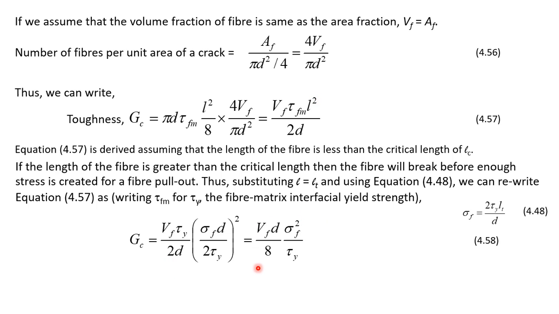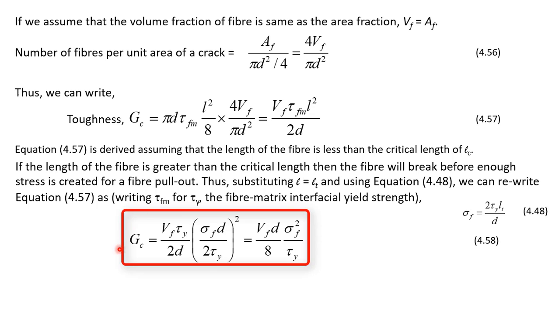So finally this is the equation for toughness of a composite whose fiber length is longer than the critical length. The same equation can be utilized for short fiber or for long fiber, as long as the fiber length is longer than the critical length.